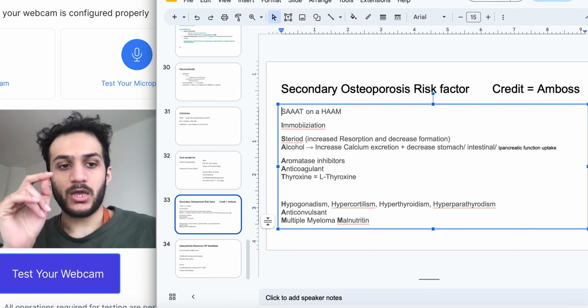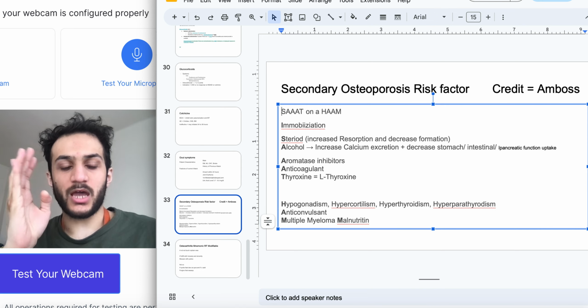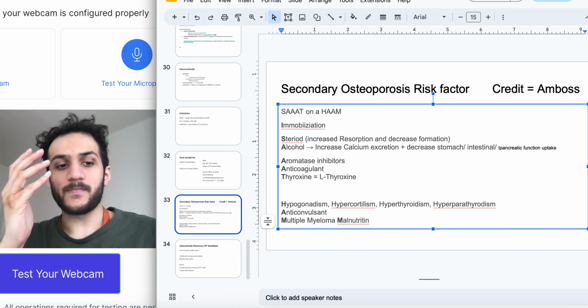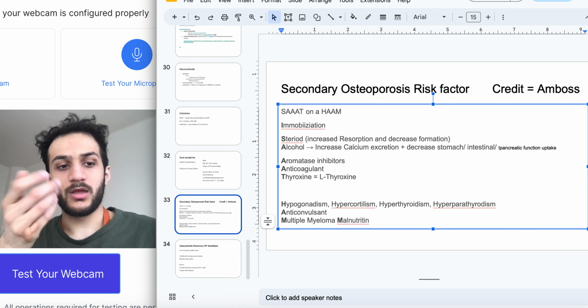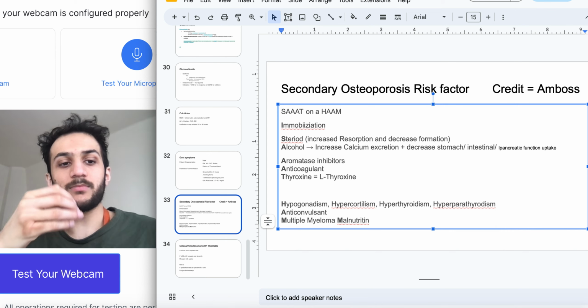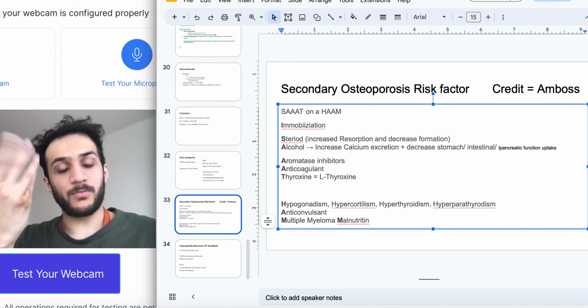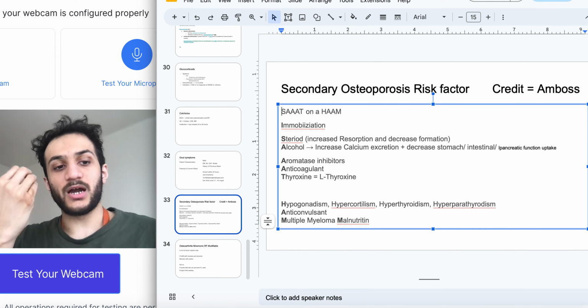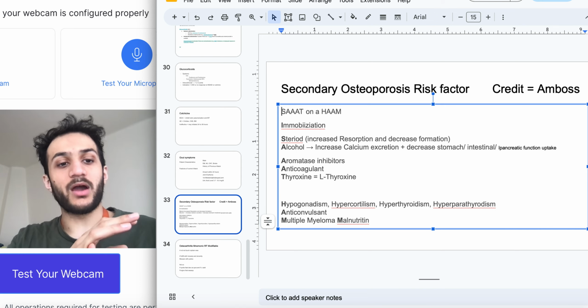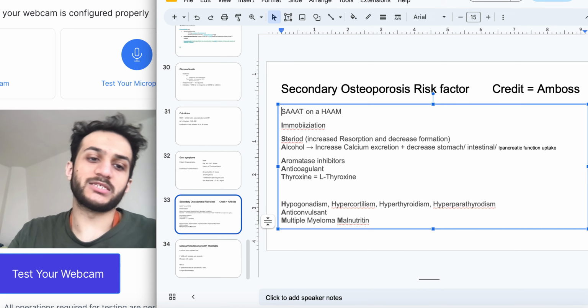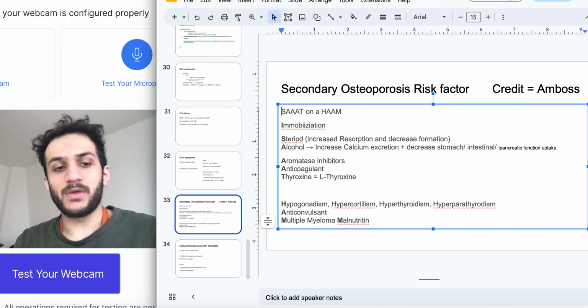So steroids, alcohol, anticonvulsants, anticoagulants, and then thyroxine. Then we have, of course, the ham, which is going to be hypogonadism, hypercortisolism, hyperthyroidism, hyperparathyroidism, and then we're going to have anticonvulsants, multiple myeloma, and malnutrition, for example, going to be here. So I sat on a ham is going to be the main mnemonic here for secondary osteoporosis.